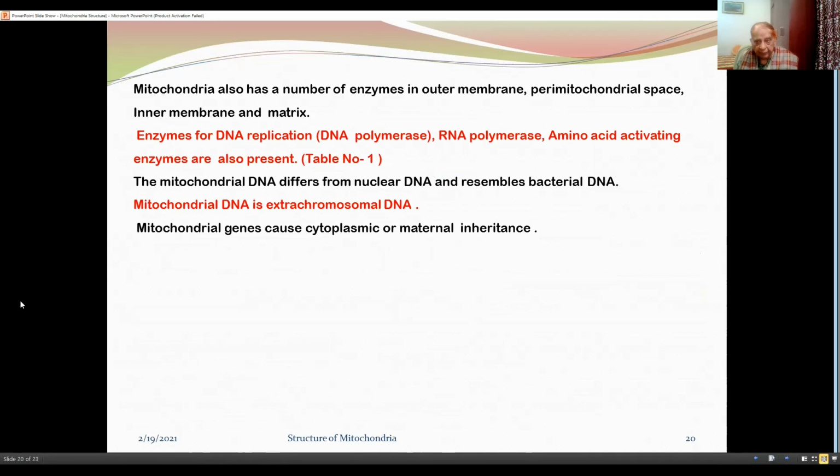Mitochondria also have a number of enzymes in the outer membrane, perimitochondrial space, inner membrane, and matrix. Enzymes of DNA replication, that is DNA polymerase, RNA polymerase, and amino acid activating enzymes are also present. The mitochondrial DNA differs from nuclear DNA and resembles bacterial DNA. Mitochondrial DNA is extrachromosomal DNA. Mitochondrial genes cause cytoplasmic or maternal inheritance.